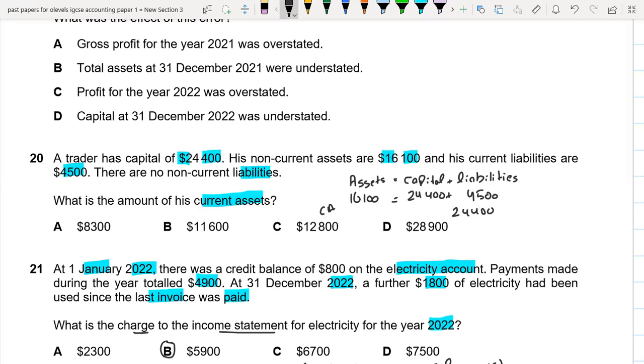So 24,400 plus 4,500, and I will be shifting this amount here. Here this is a plus sign, so if I shift it here, it becomes a negative sign. So this is 16,100. So my current assets will be 12,800. So C option is my right option.